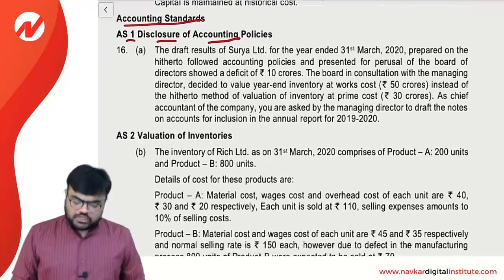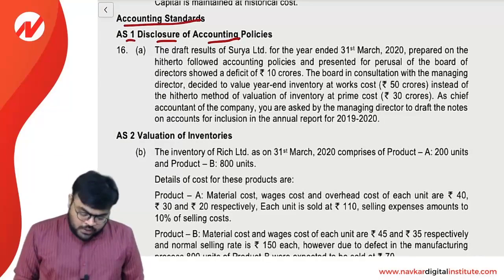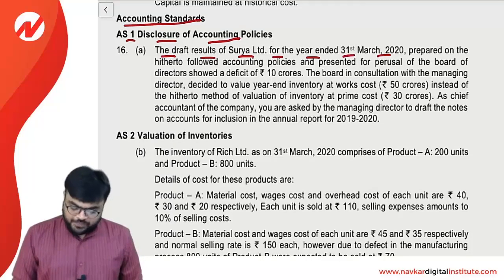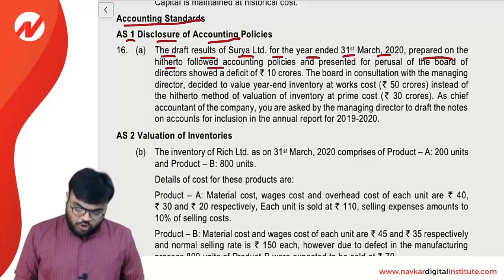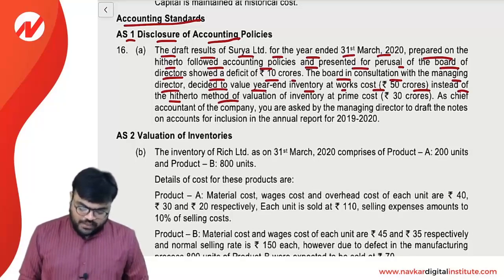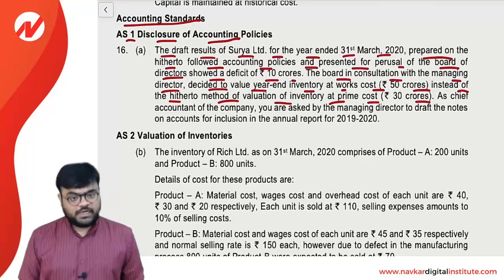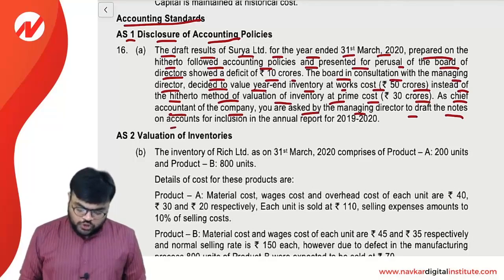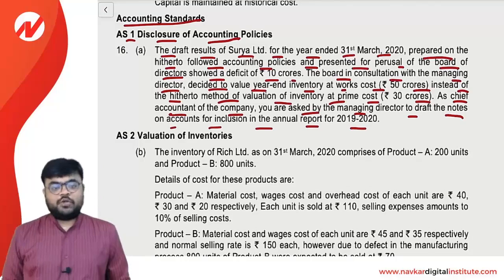Friends, first I am reading the question, after that we will discuss the detailed solution. The draft result of Surya Limited for the year ended 31st March 2020, prepared following the hitherto accounting policies and presented for the perusal of the board of directors, shows a deficit of 10 crore. The board, in consultation with the managing director, decided to value year-end inventory at works cost of rupees 50 crore instead of the hitherto method of valuation of inventory at prime cost of rupees 30 crore. As the chief accountant of the company, you are asked by the managing director to draft these notes on accounts for inclusion in the annual report for 2019-20.